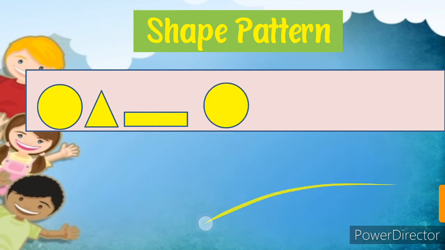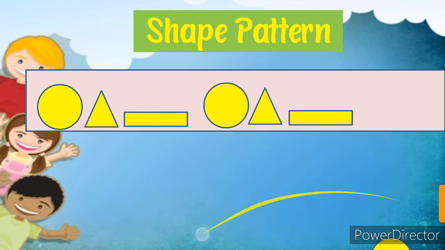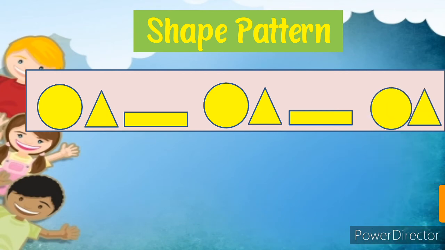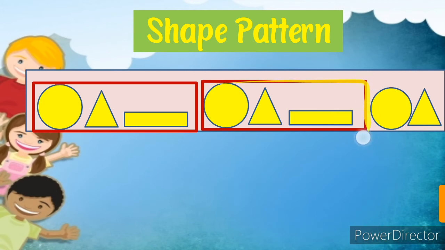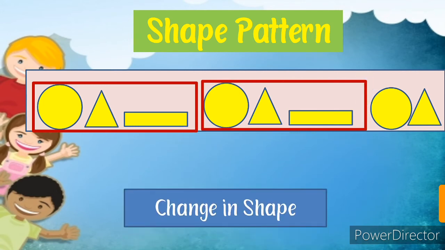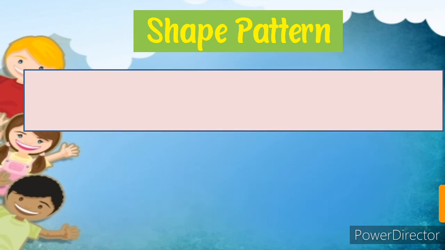So this is a shape pattern and the repetition of each shape will be here, after 2, after 2, after 2 and after 2. So in this they jump after 2 shapes. This is also a shape pattern. So we can say that this type of pattern is a change in shape.